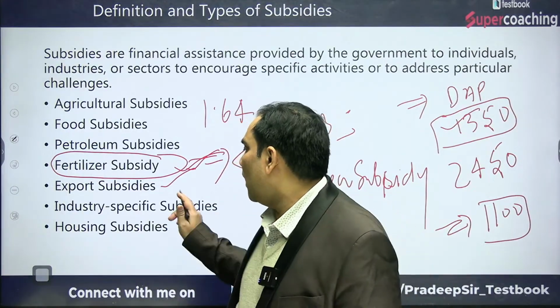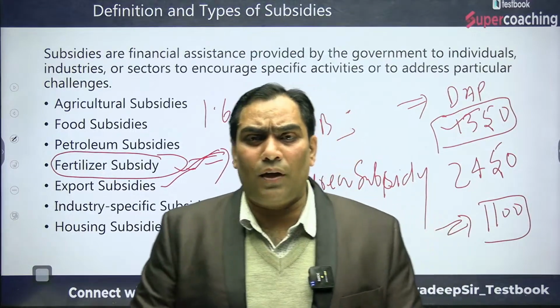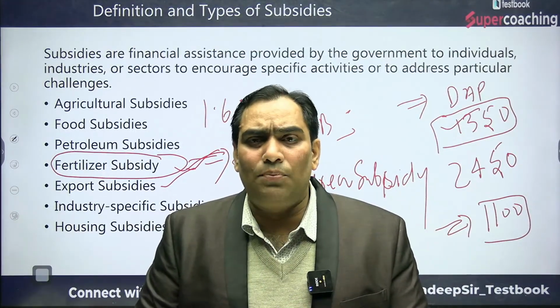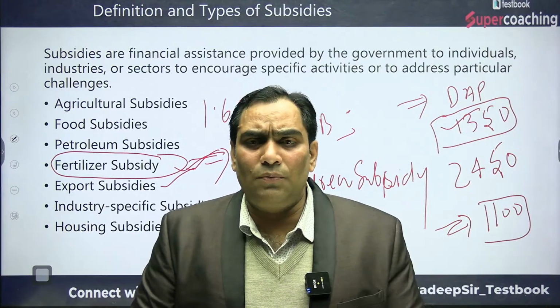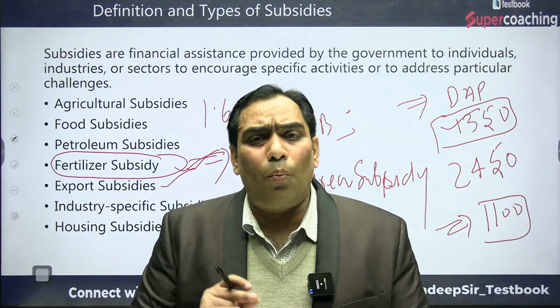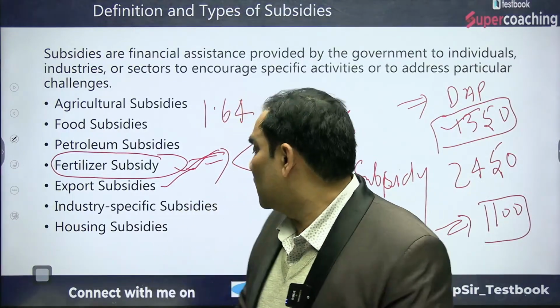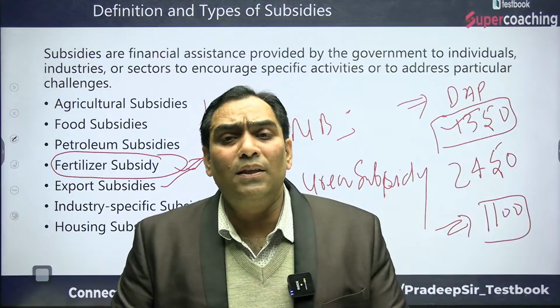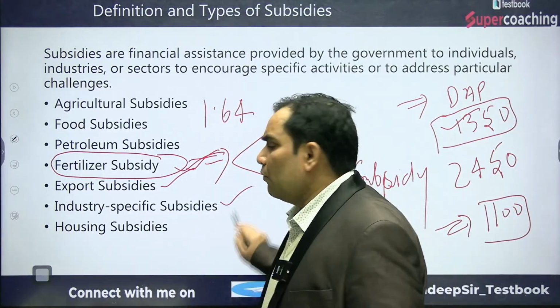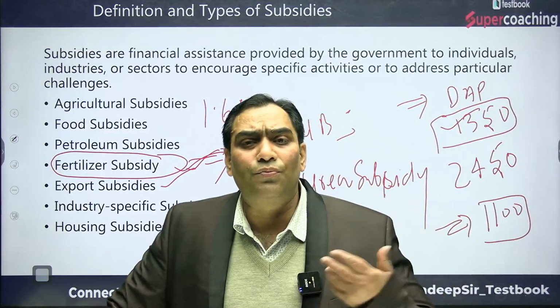That is known as industry specific subsidy. The government of India is providing industry specific subsidy in terms of textile subsidies, and industry based subsidy to MSMEs in general. That is the philosophy behind it.